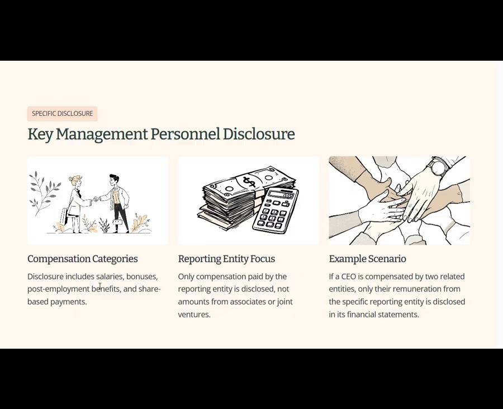But remember, only the amounts paid by the reporting entity itself are disclosed, not payments from other group companies and associates. Here is an example: if a CEO receives pay from two related entities, each company only discloses the part it paid. This keeps reporting clear and avoids duplication.